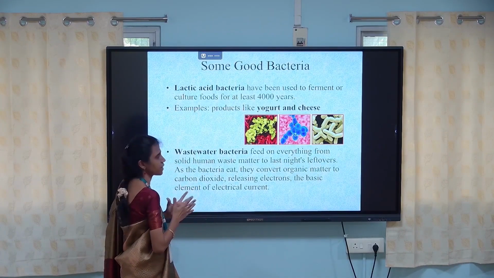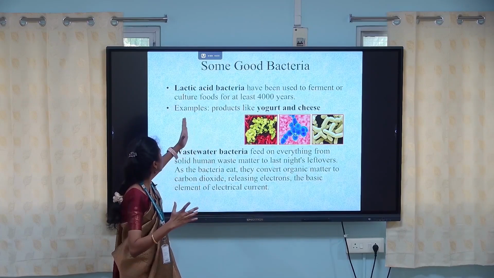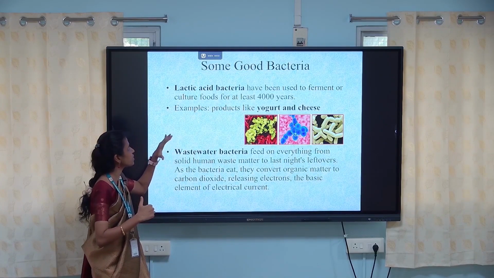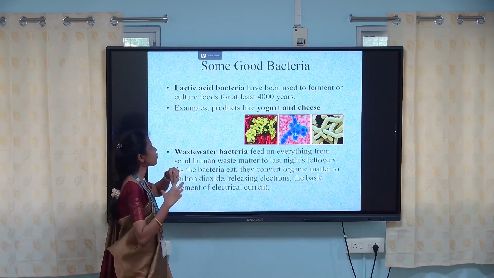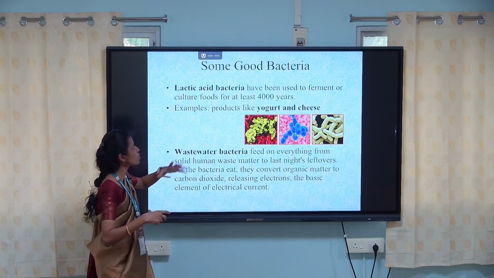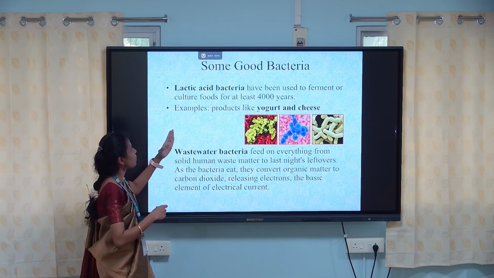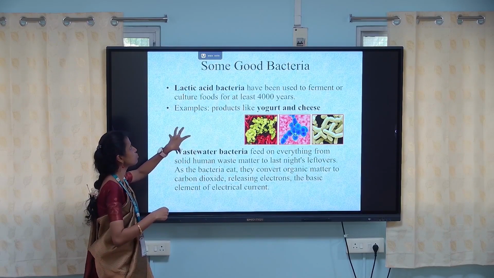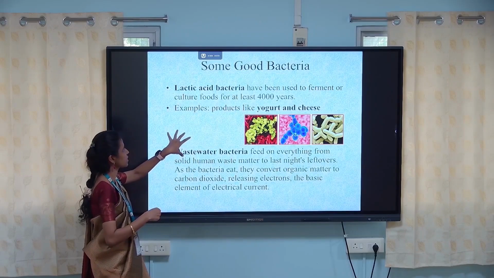Now some good bacteria I am going to discuss: lactic acid bacteria and wastewater bacteria. Lactic acid bacteria have been used to ferment or culture foods for at least 4,000 years. Products like yogurt and cheese come under these good lactic acid bacteria.